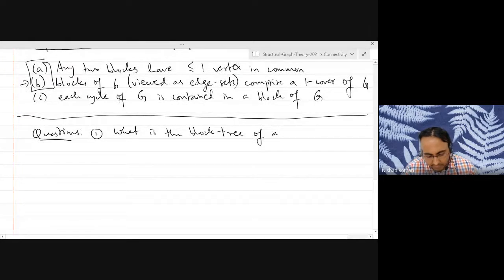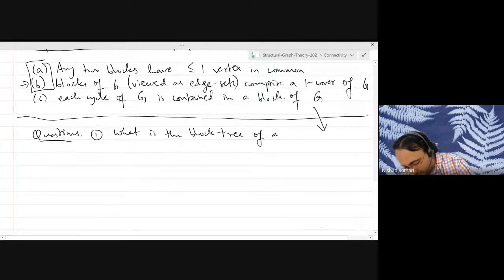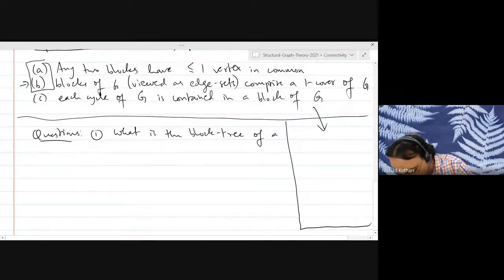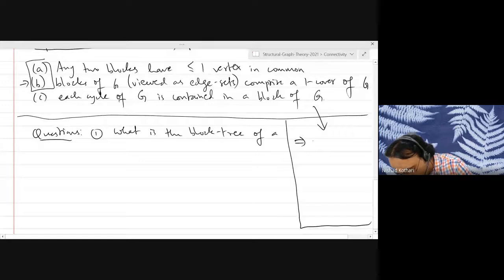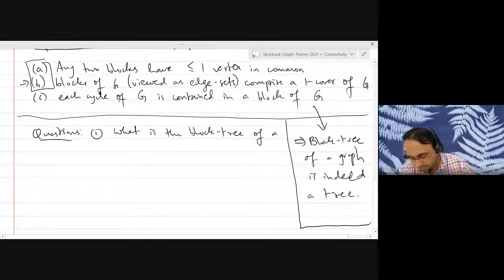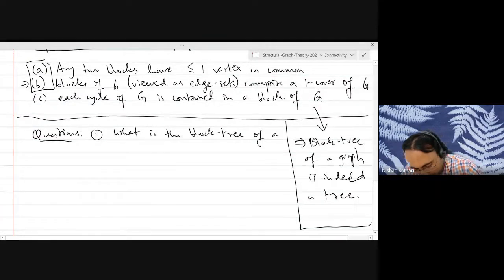But what is even more interesting is that this graph is actually going to be a tree because of the last part here. So in fact, this implies that the block tree of a graph is indeed a tree, which is why we are calling it the block tree. Okay, and this is because every cycle of the graph is contained in one block.